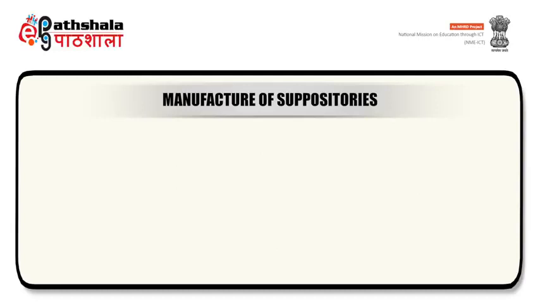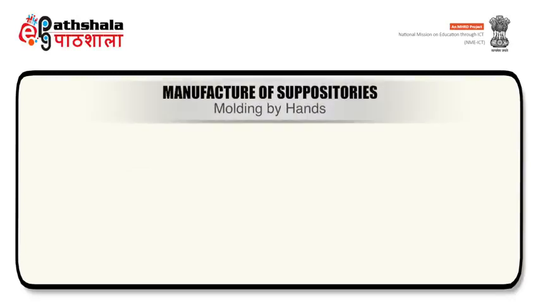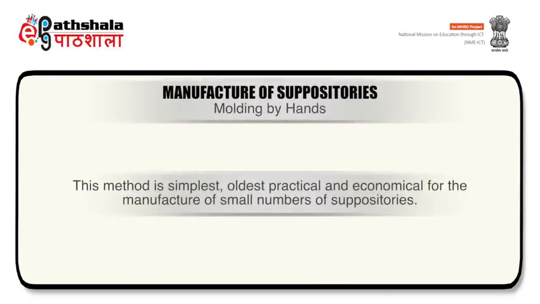Now that we are familiar with the various formulation aspects and concerns for suppositories, let's see how many methods are used to manufacture suppositories. Four methods are used in preparing suppositories, namely molding by hand, compression, pour molding, and compression on a regular tablet press. The first method, molding by hand, is the simplest, oldest, practical and economic method for manufacture of